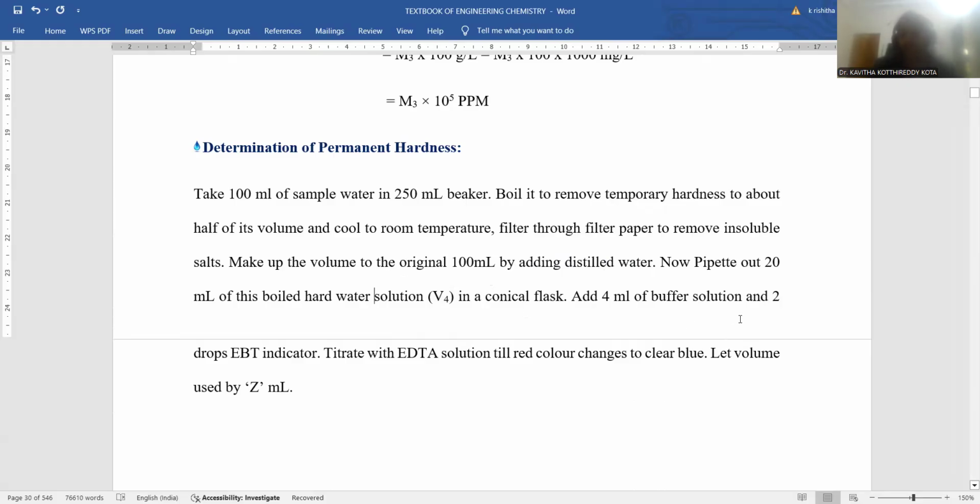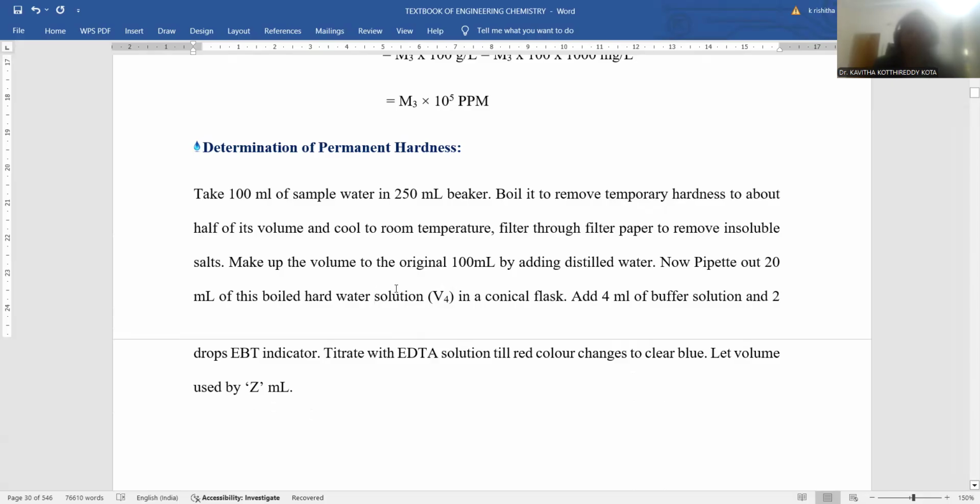4 ml of buffer solution should be mixed in, and 2 drops of EBT indicator are also added to the same conical flask, so that again a red color liquid is generated. EDTA is in the burette. Now we perform the same kind of titration until the red color of the conical flask shifts into blue. The entire titration is accomplished. On completion of the reaction, you can take the reading as Z ml.